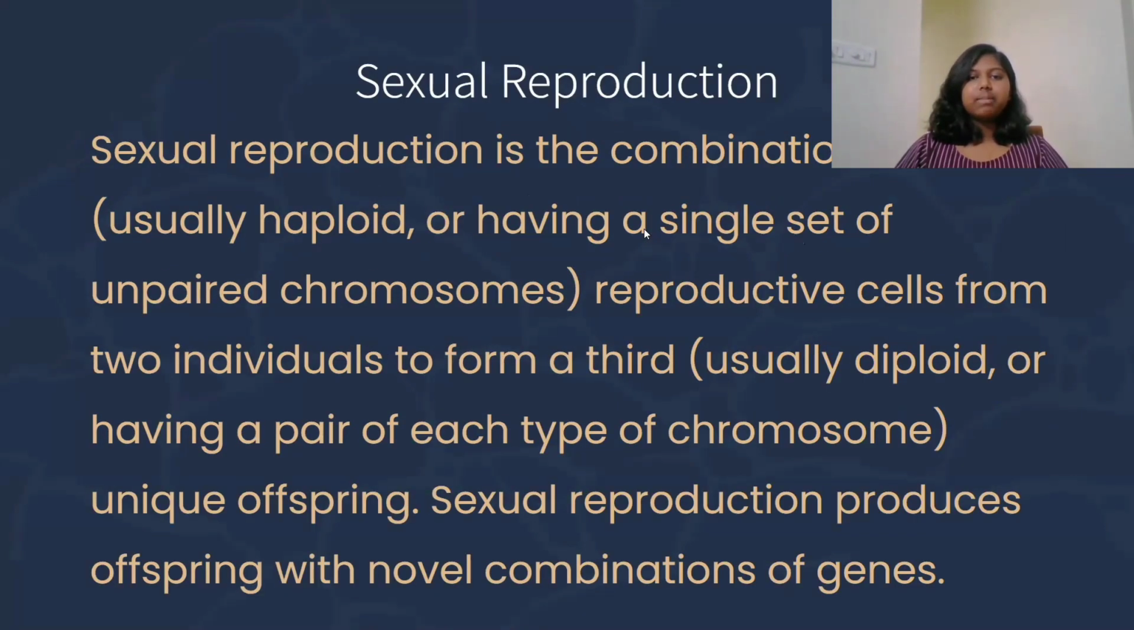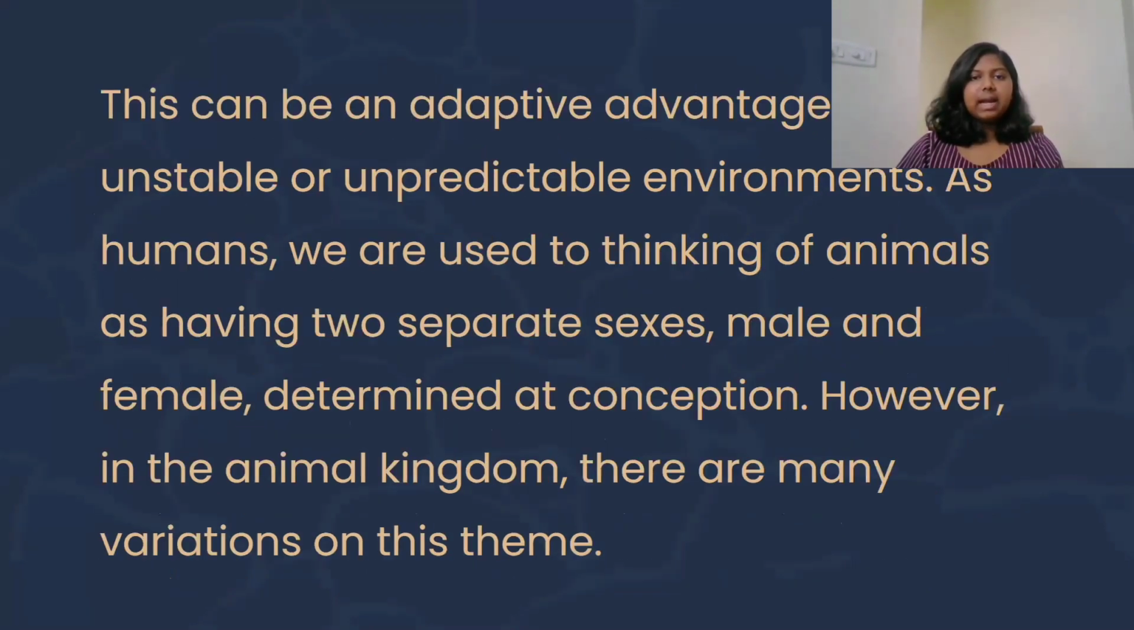Sexual reproduction is a combination of two reproductive cells from two individuals to form a third unique offspring. Sexual reproduction produces offspring with novel combinations of genes. This can be an adaptive advantage in unstable or unpredictable environments. We are used to thinking of animals having two separate sexes, male and female, determined at conception. However, in the animal kingdom, there are many variations on this theme.